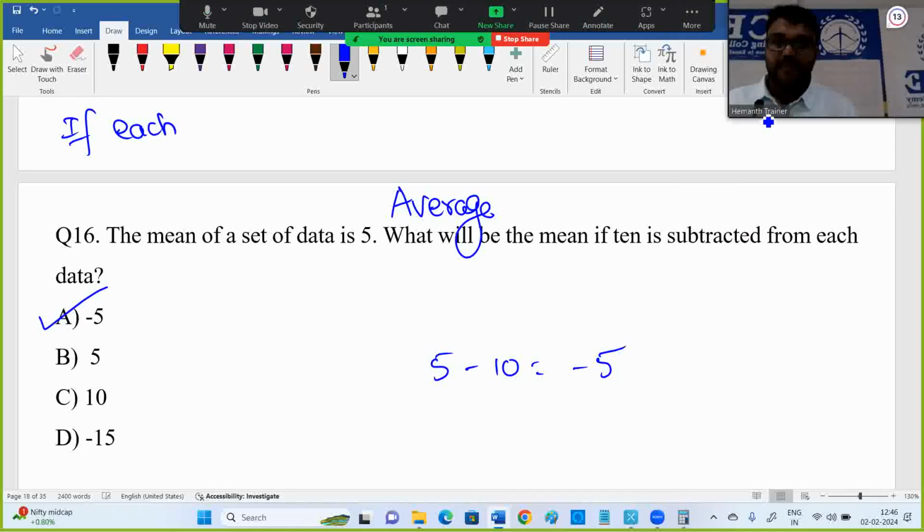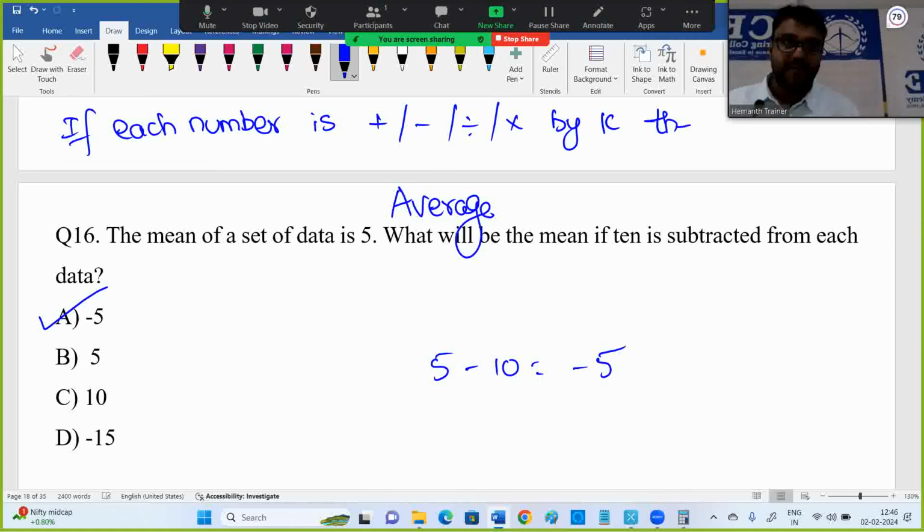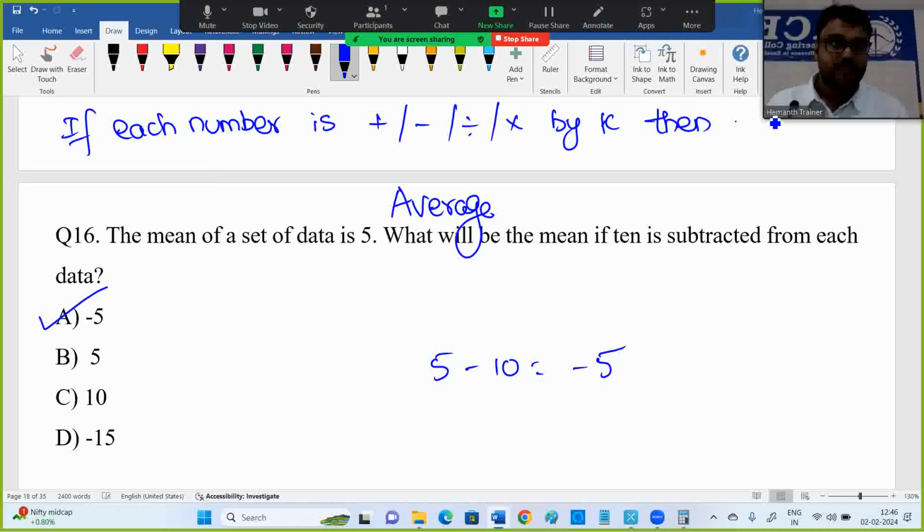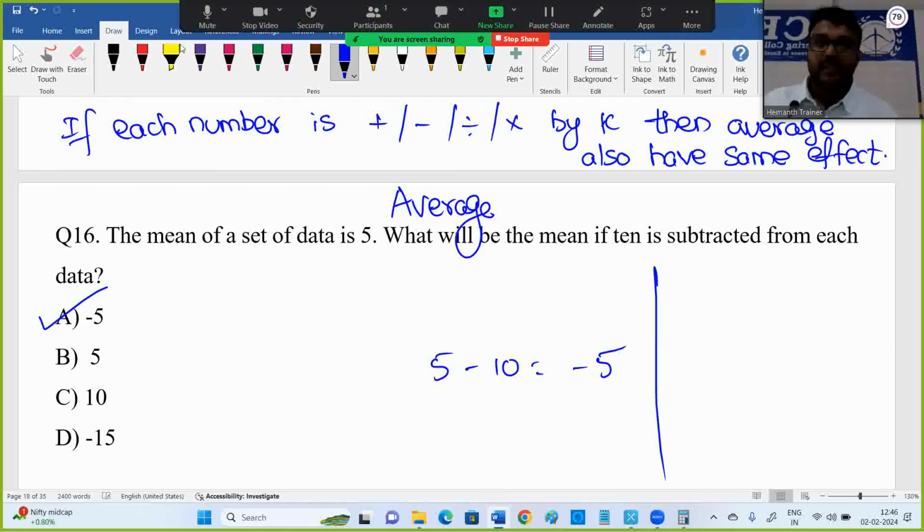If each number is added or subtracted or divided or multiplied by k, then the average also has the same effect. If it is subtracted by 10, you subtract the average also by 10. You added 10, the average also adds by 10.